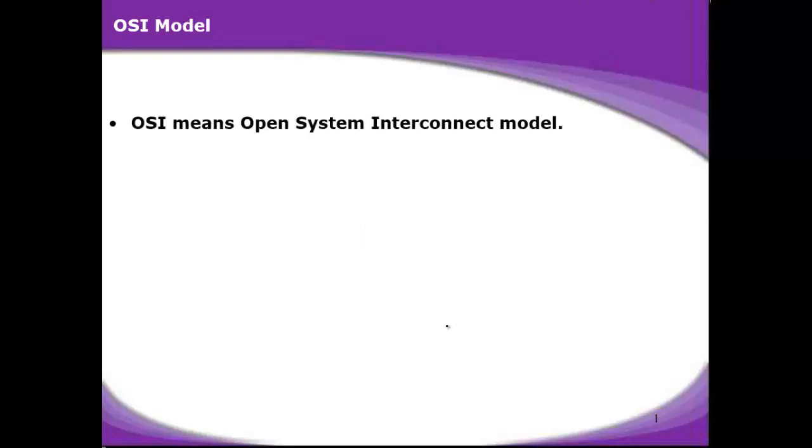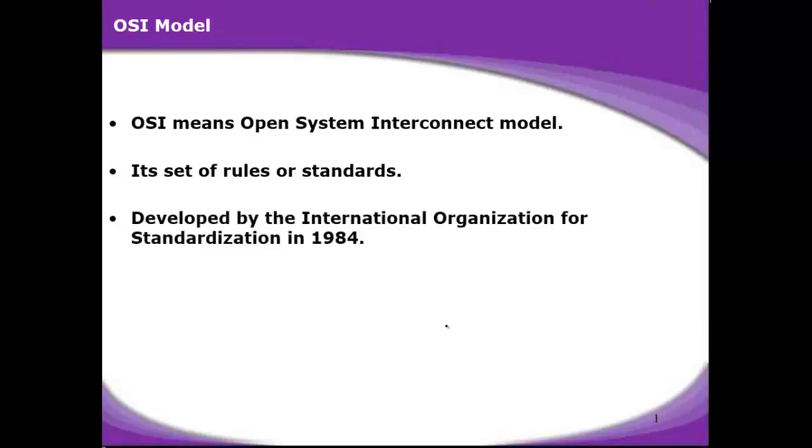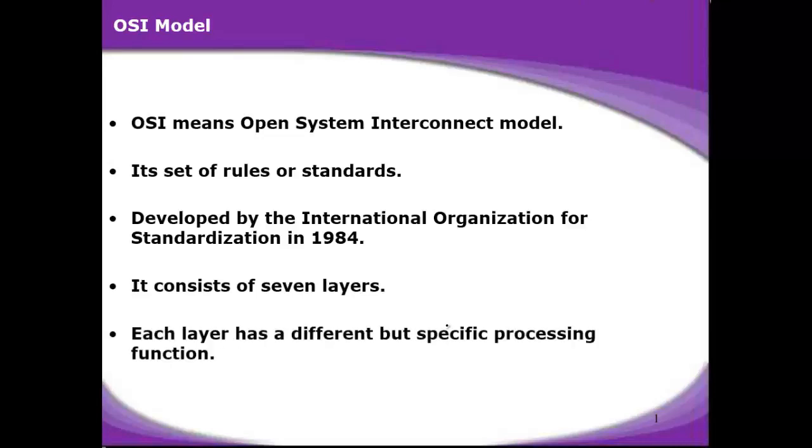Its full name is Open System Interconnect Model. It is a set of rules or standards which a communication system governs. It was developed by the International Organization for Standardization in 1984. It consists of 7 layers. Each layer has a different but specific processing function. So this is how all 7 layers are working together to define the communication process.